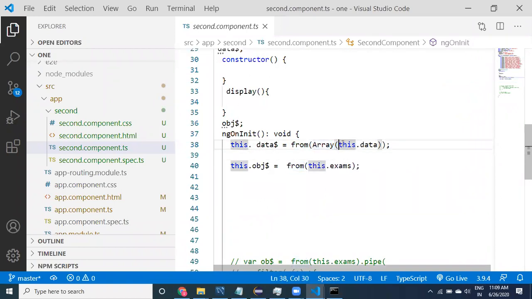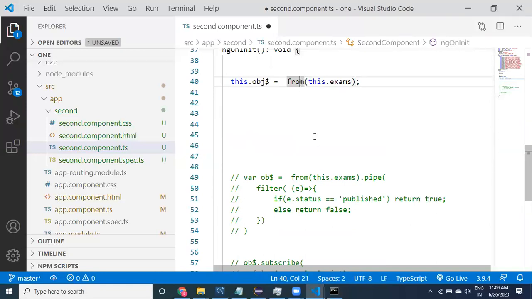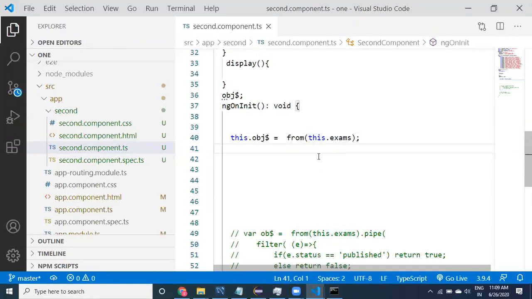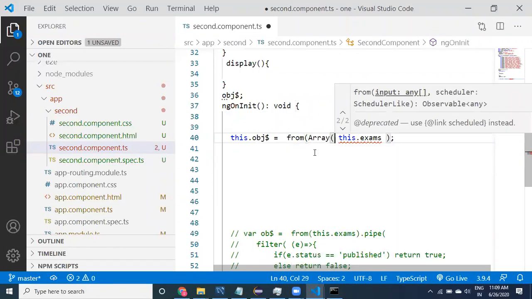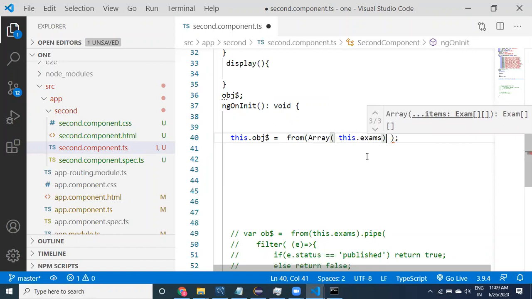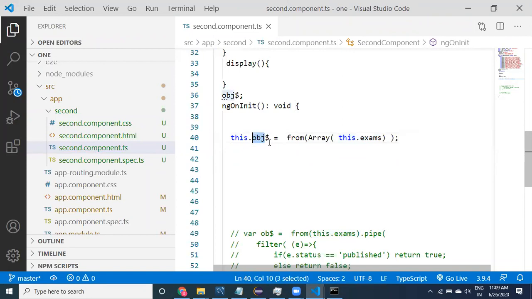Array of this dot data. Coming to here, from this dot exams, we have to take this exams as an array. So what I would like to take here is array of, you can take like this, array of. Now our data is going to be retrieved from the observable one by one, or one after another, in the format of array. If you provide it like this, we'll have no issues.